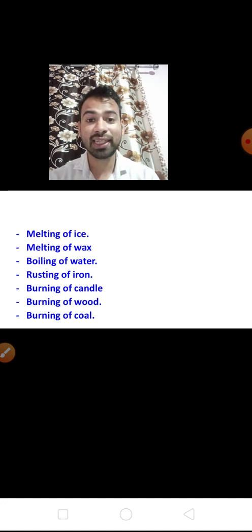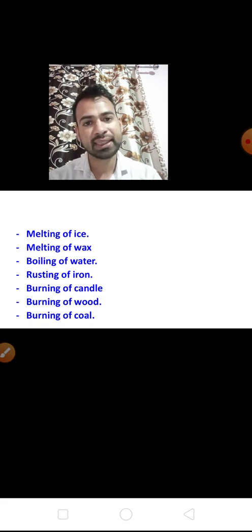Children, these changes happening around us in our daily life, some are physical and some are chemical. Can you recognize whether it is a physical change or a chemical change? For example, melting of ice, melting of wax: are these physical or chemical?